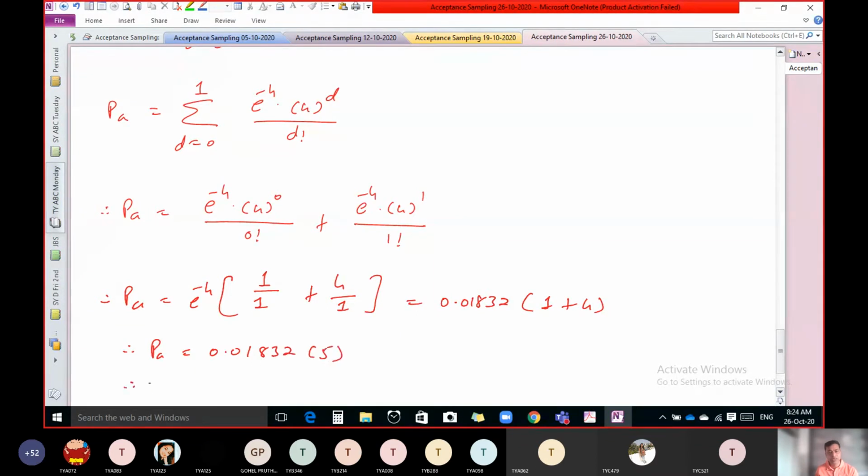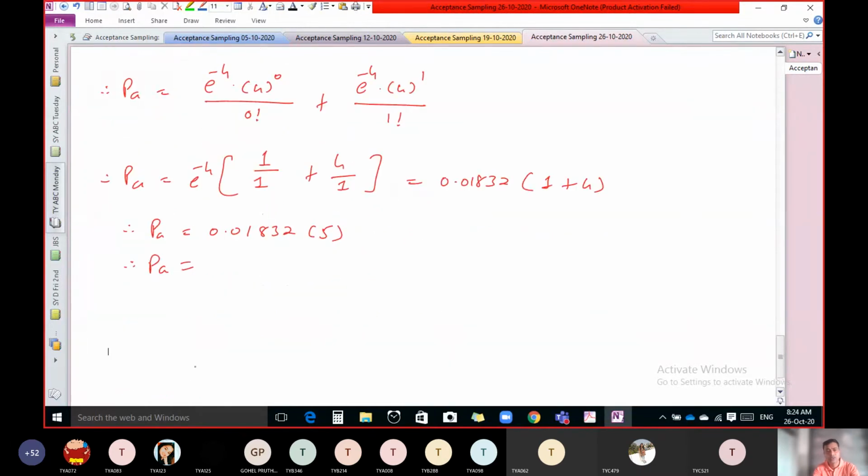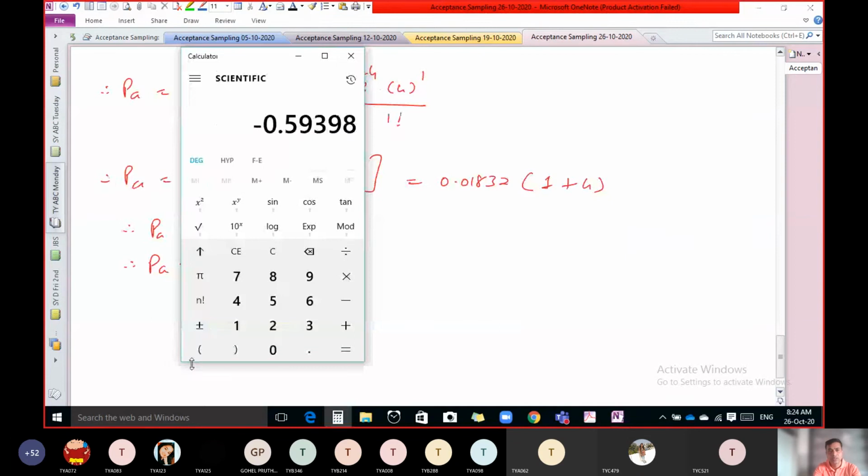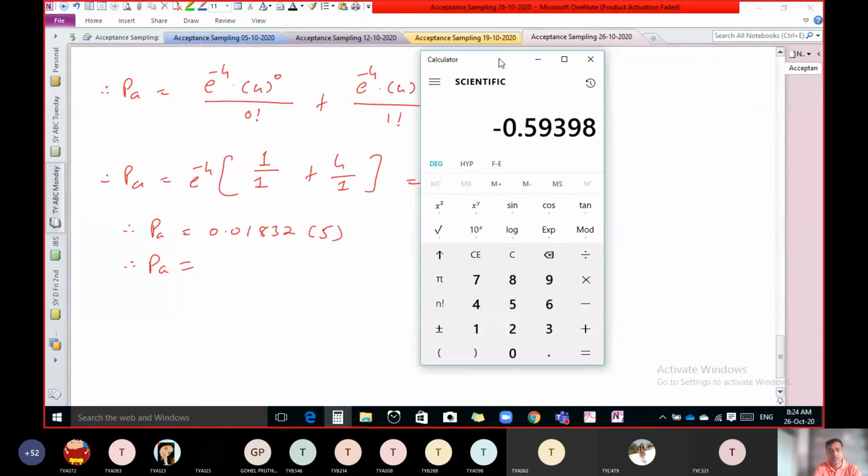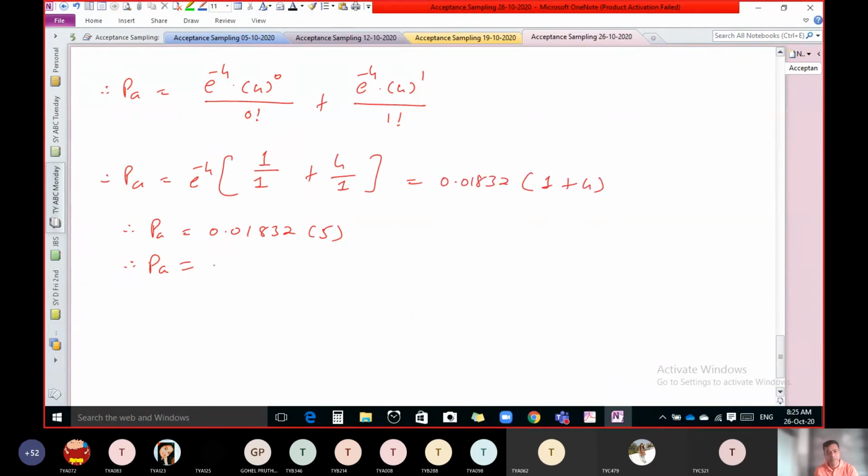Simple calculation is required. So 0.01832 into 5, 0.0916. And this is the probability of accepting the lot.